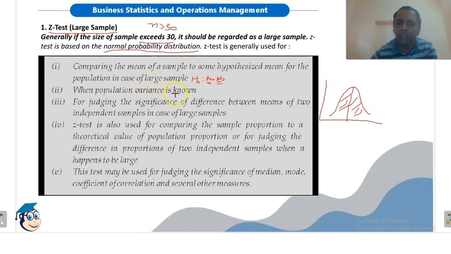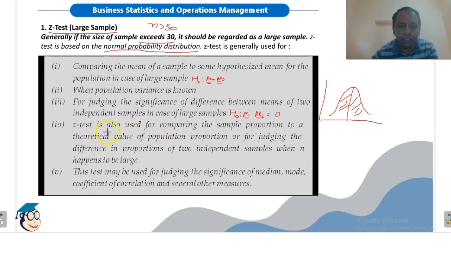When population variance is known, then we can use Z-test for judging the significance of difference between means of two independent samples in case of large samples. So this means that the null hypothesis will be H0: mu1 minus mu2 equals 0. That is, there is no significant difference between the mean of two independent samples. Here mu1 is the mean of sample 1, mu2 is the mean of sample 2, and these are independent samples.